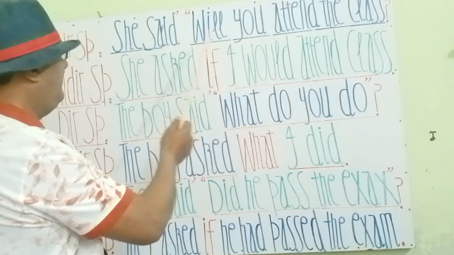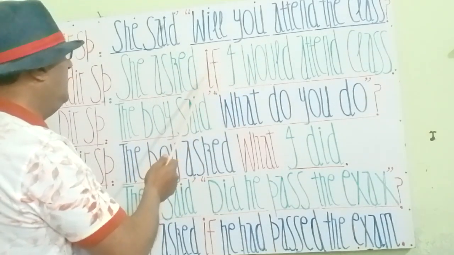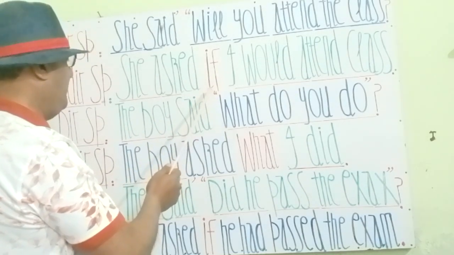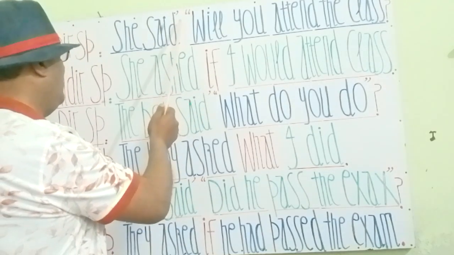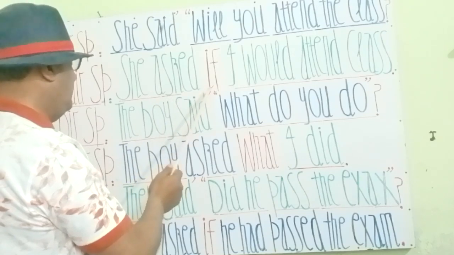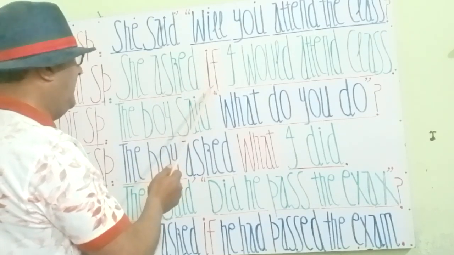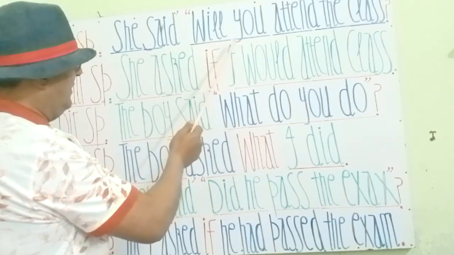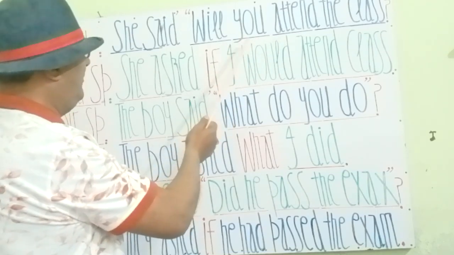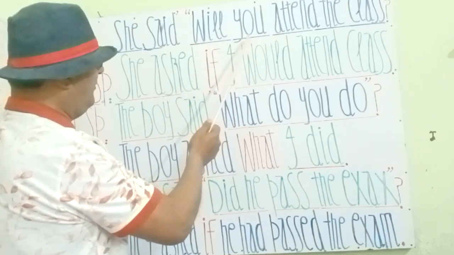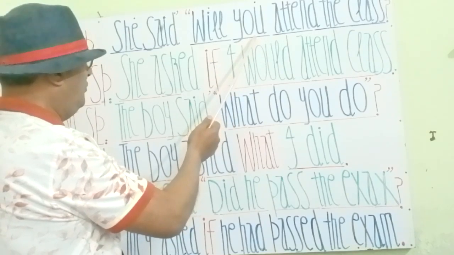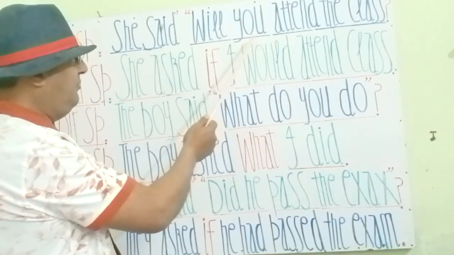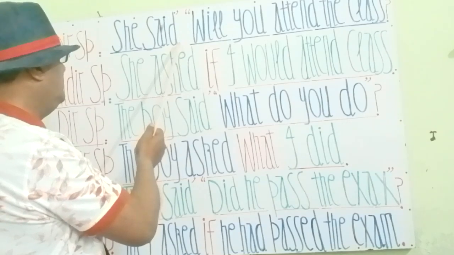In simple interrogatives, when we come to the commas, by rules we remove the commas and we write if or whether. So she asked if. Now we approach the second part of the statement inside the commas. Here the subject you is the second person, and by rules it must be changed by the object. So she said to me,